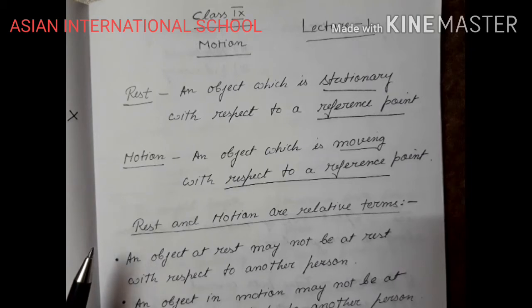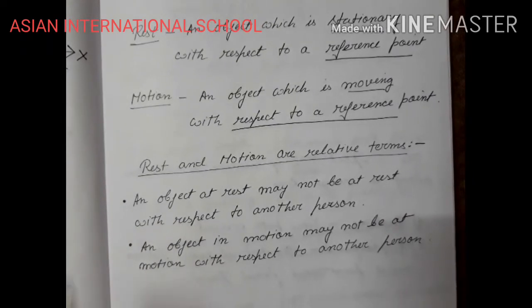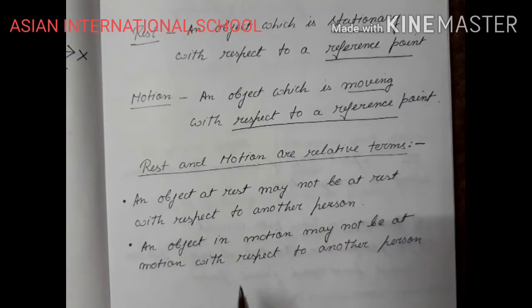See, if something appears at rest to me, maybe that thing is not appearing at rest to the other person. Or if something appears to be moving in my case, that thing can appear to be at rest in case of some other person. So that's why we say rest and motion are relative terms. An object at rest may not be at rest with respect to another person. An object in motion may not be in motion with respect to another person.